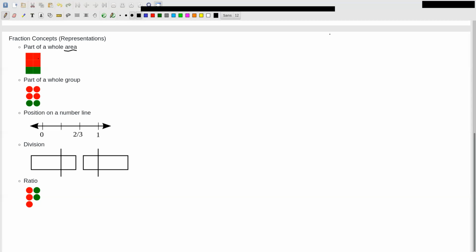From the picture, you might be able to discern that I painted 2/3 of my wall red. So I claim that 2/3 of this region, this rectangle, this wall is red, and 1/3 of it is green.